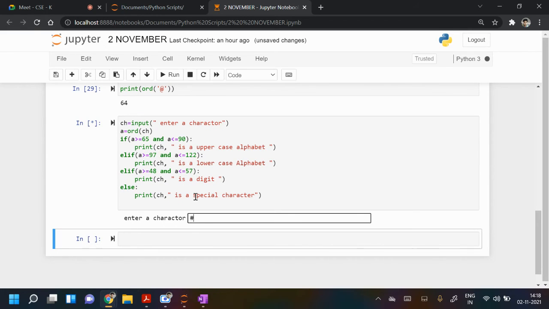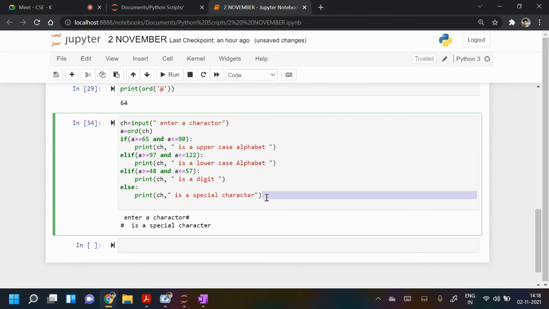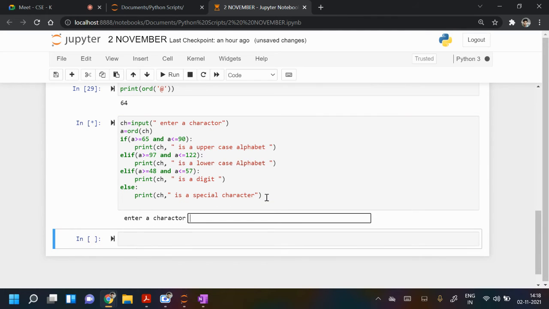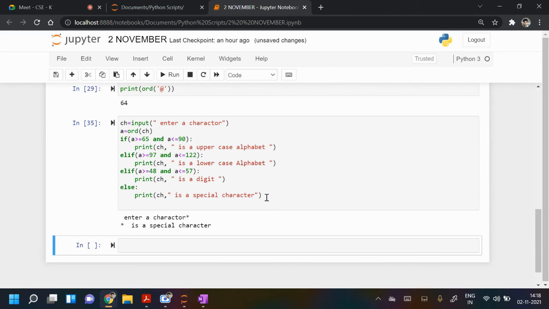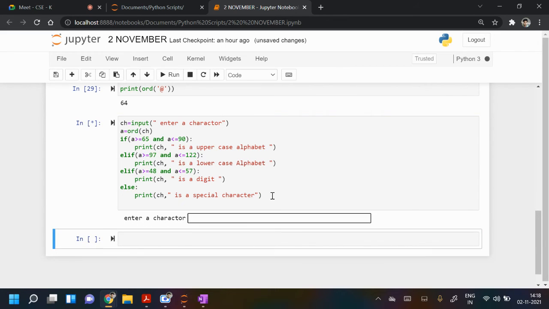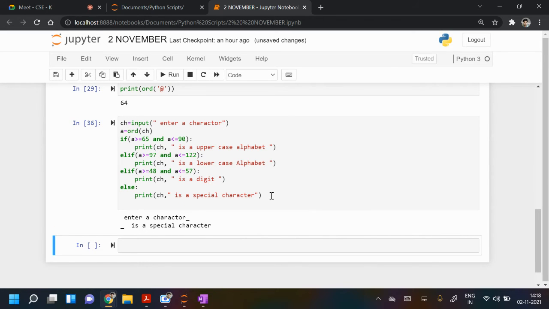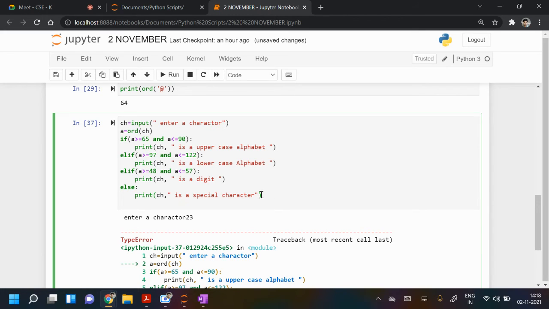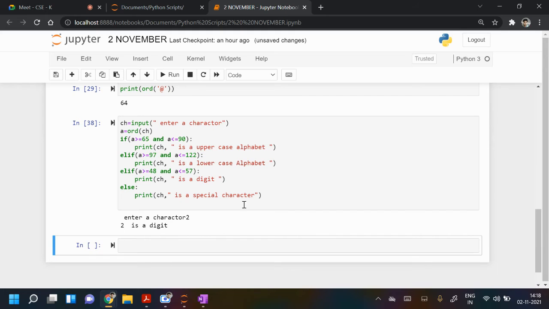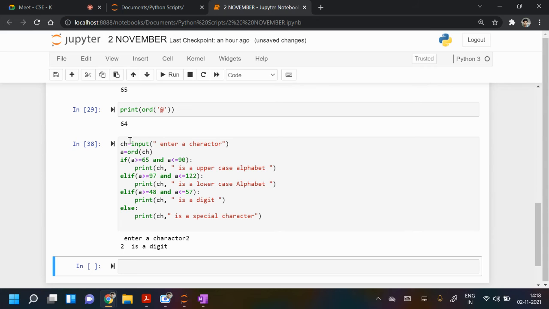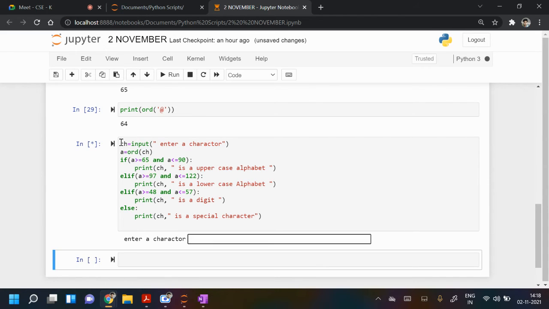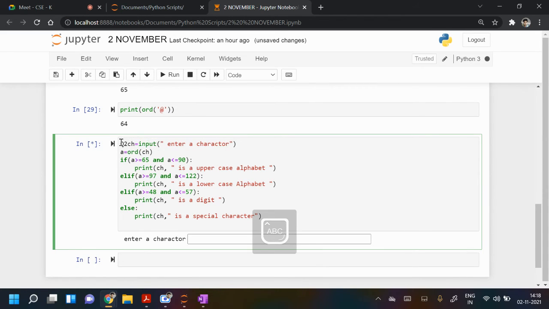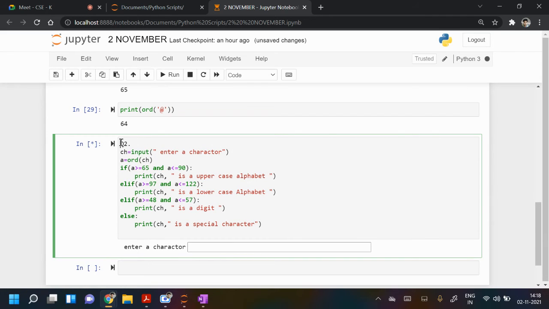So I may write hash, special character. I may write star, special character. You may write underscore, special character. You may write 23. Sorry, it's a single digit, not double. Character is single, so this is fine. This is for question 2 in the hands-on exercise 3.